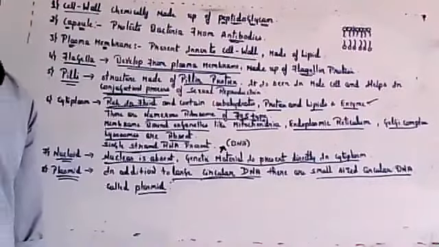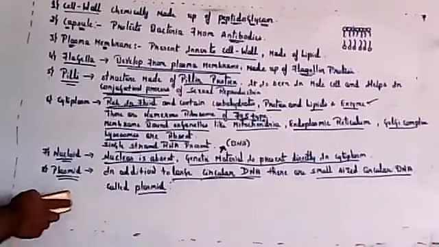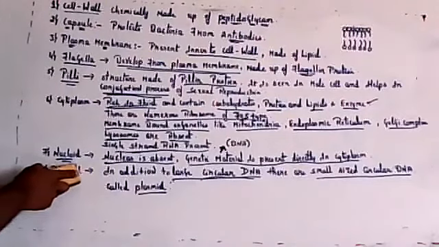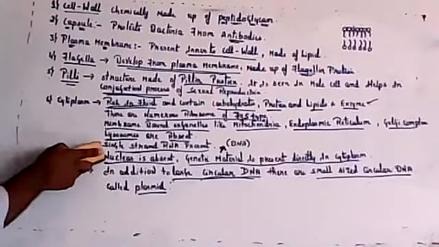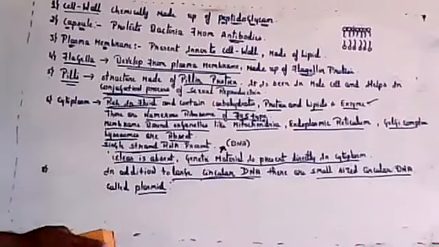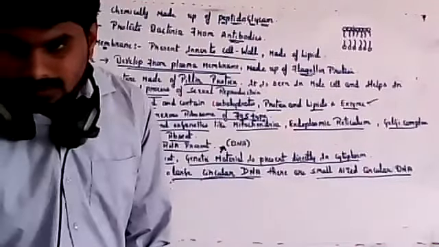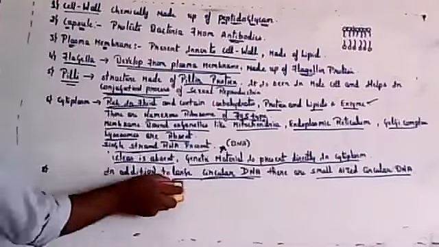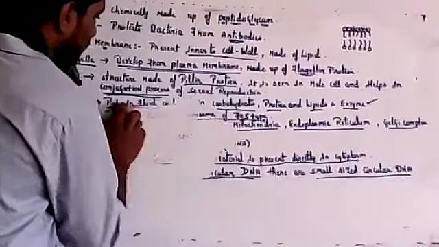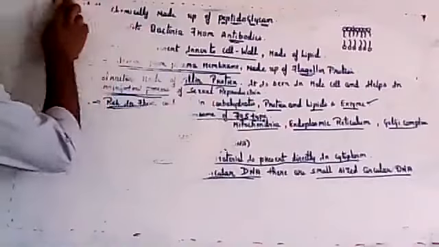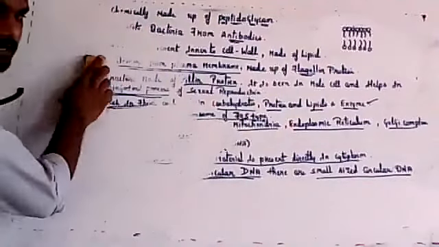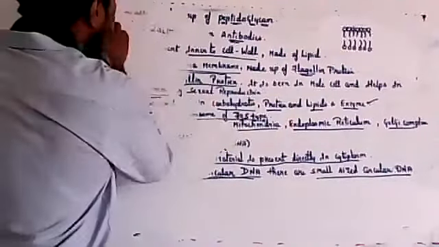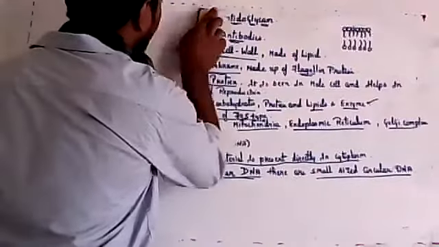Okay. So next concept is types of bacteria. Different types of bacteria are there.